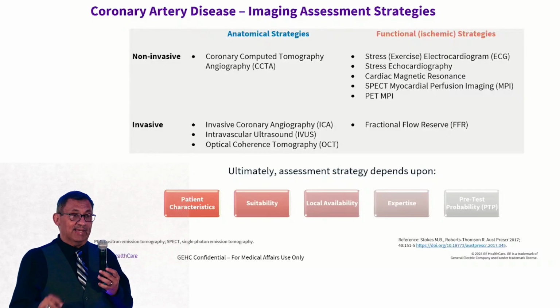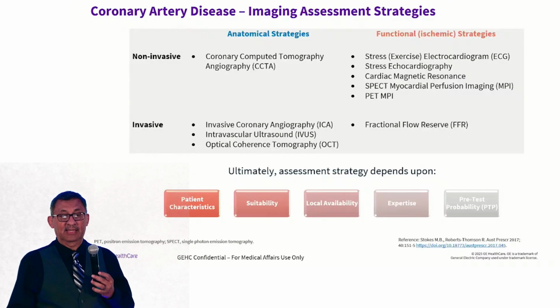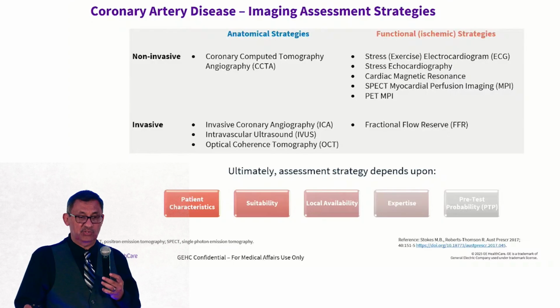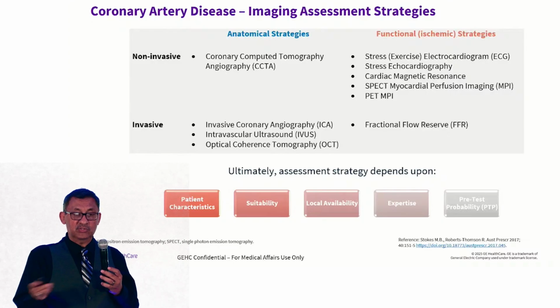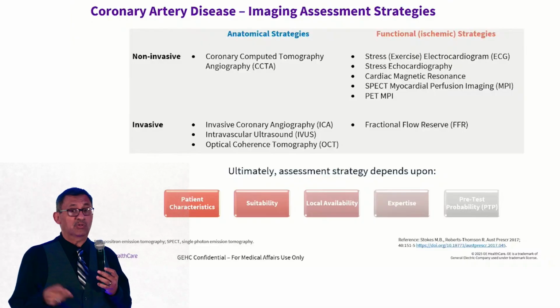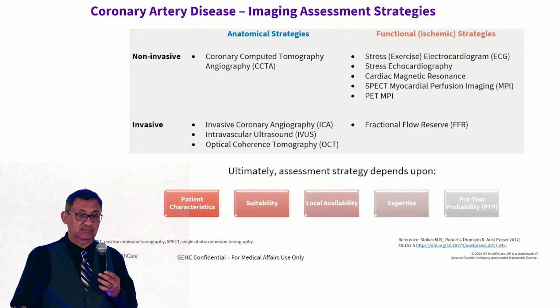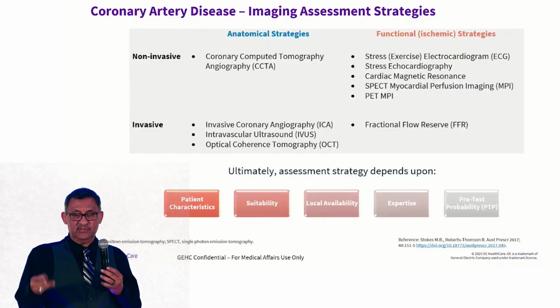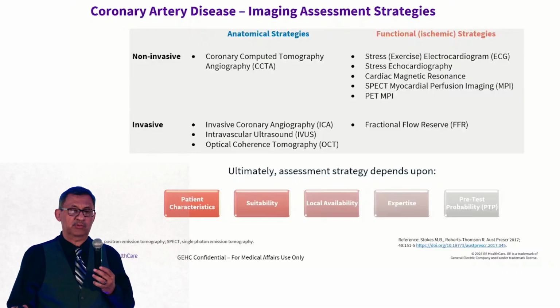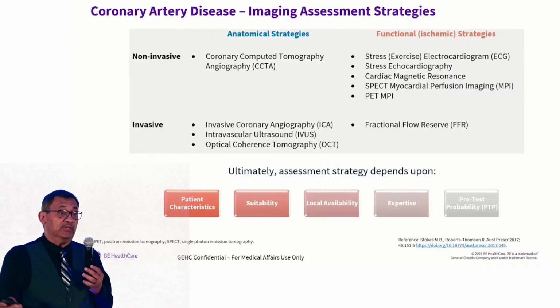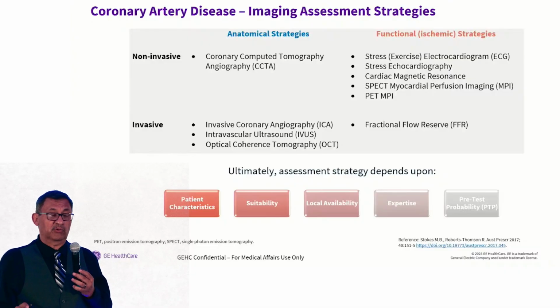And then just lightly, we're going to touch on, again, deciding. We talked about Flurpiridaz, but again, you have to decide what type of imaging you want to do. And when you decide imaging, you can decide to do non-invasive or invasive, and you can do anatomical and you can do functional. And that's what you want to decide. And here are the choices that you have. You want to do anatomical, or do your CCTA, or you can do it invasively also. You can do an invasive coronary angiography.